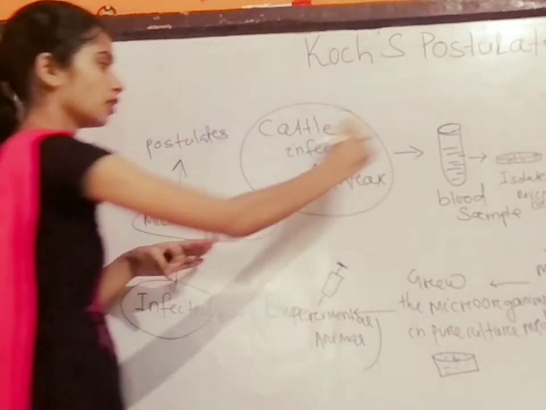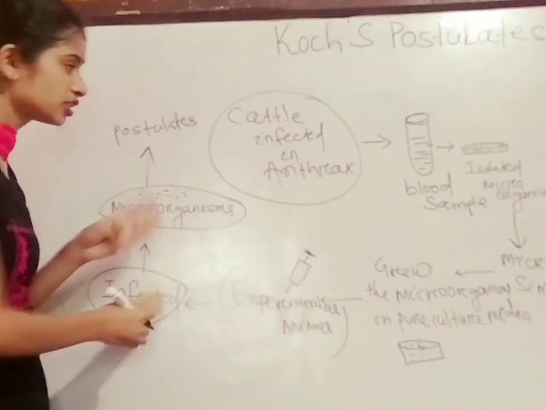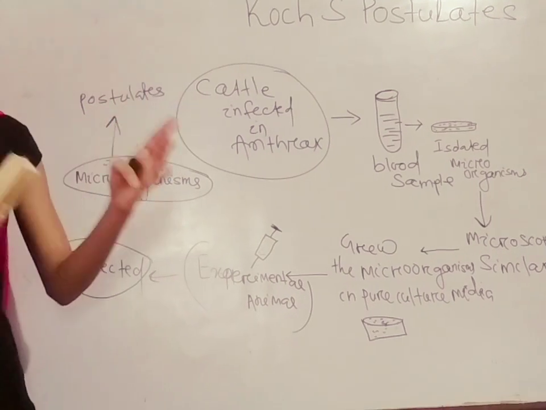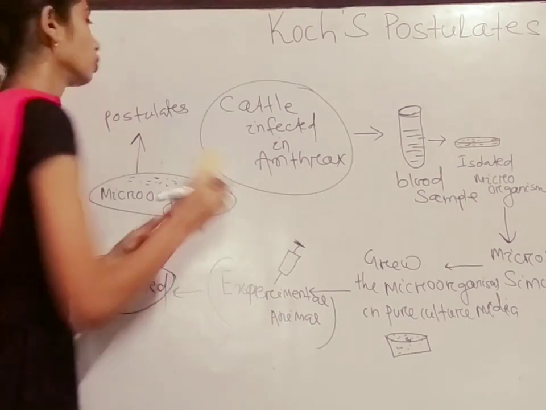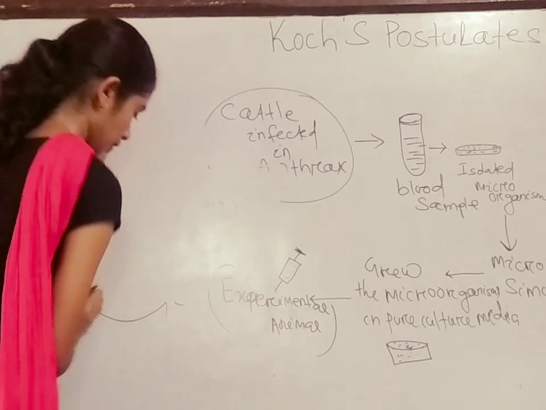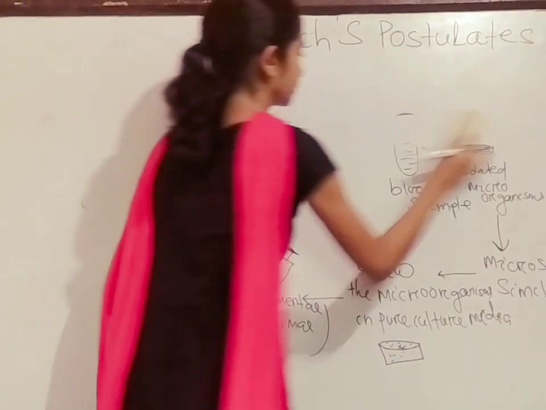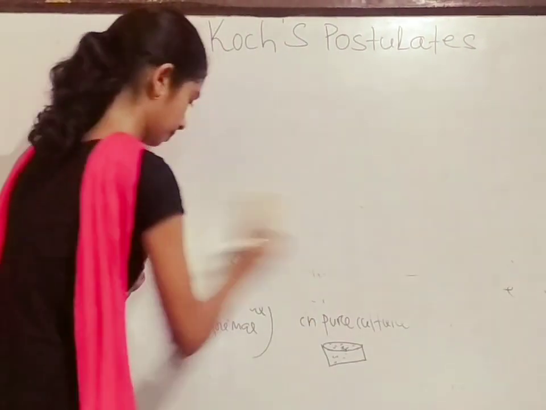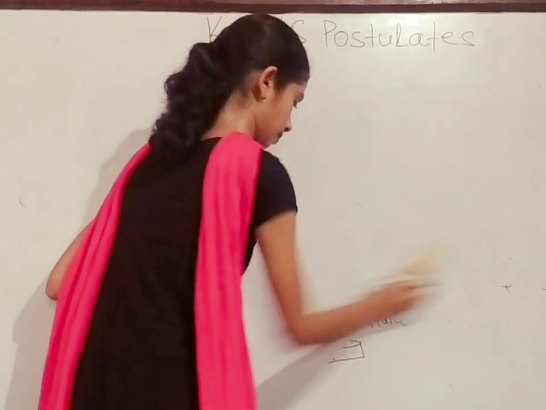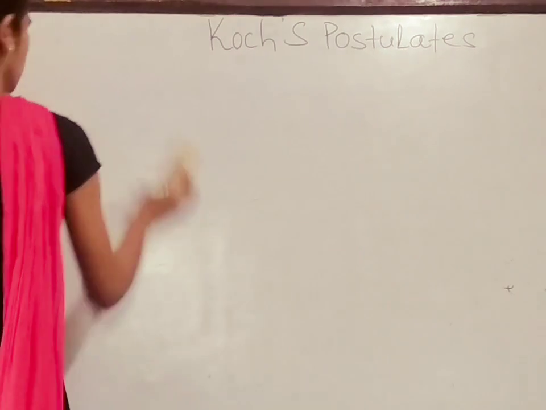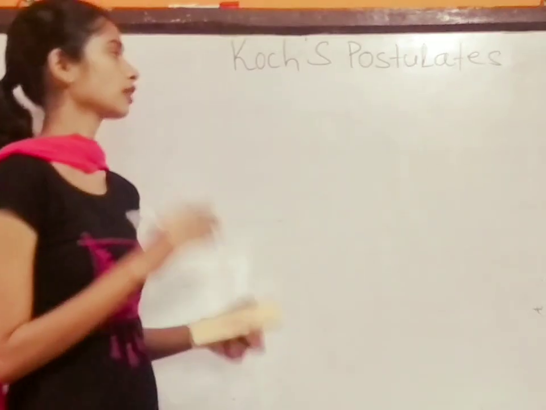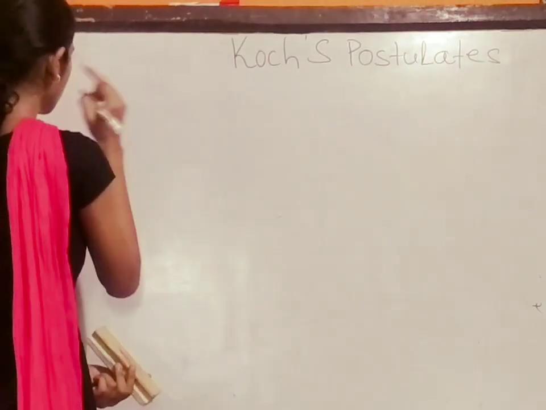So it is the relationship between the disease and the causative agent. From the postulates we will find what the relationship between them is. So what are the postulates? There are 4 postulates or 4 criteria derived by Koch. So the first one is